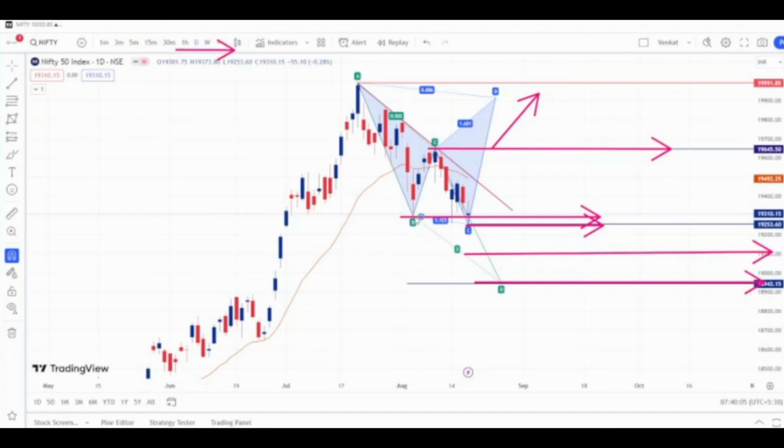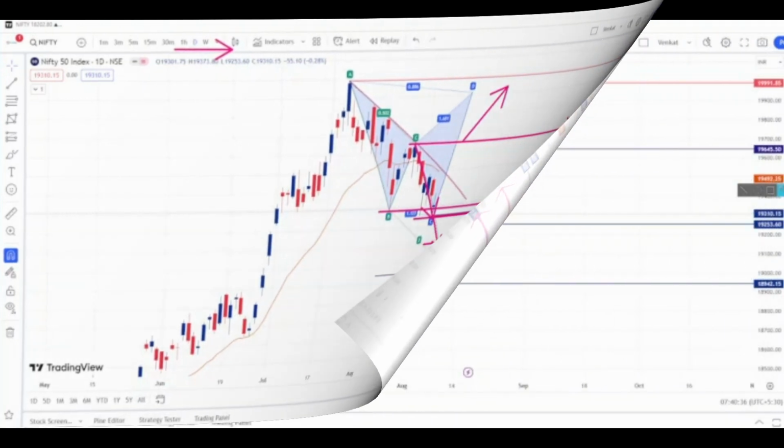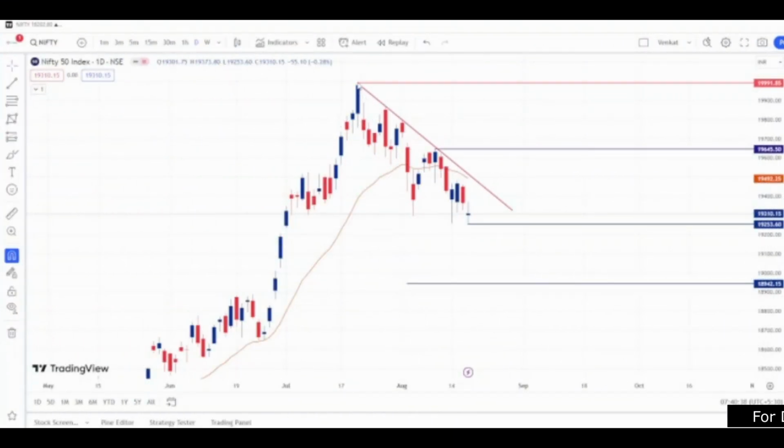This ABCD pattern is already activated below 19,300, but the index has given an indecision candle in the last, that is in Friday's trading session. So we have to wait for the confirmation, and if we see a close below this 19,250, we can say that this breakdown is confirmed and we can see a further fall. See, this trend line is holding this complete downtrend of Nifty.